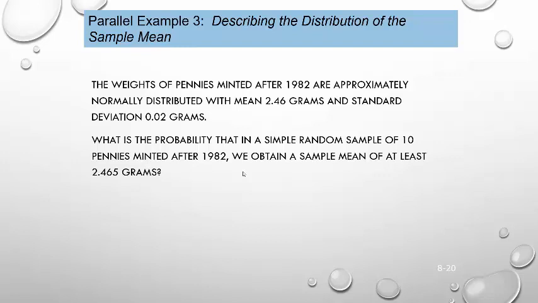The weights of pennies minted after 1982 we've been using are approximately normally distributed with a mean of 2.46 grams and a standard deviation of 0.02 grams. So here's the question: what is the probability that in a simple random sample of 10 pennies minted after 1982 we obtain a sample mean of at least 2.465 grams? So it's a little bit higher than the 2.46.